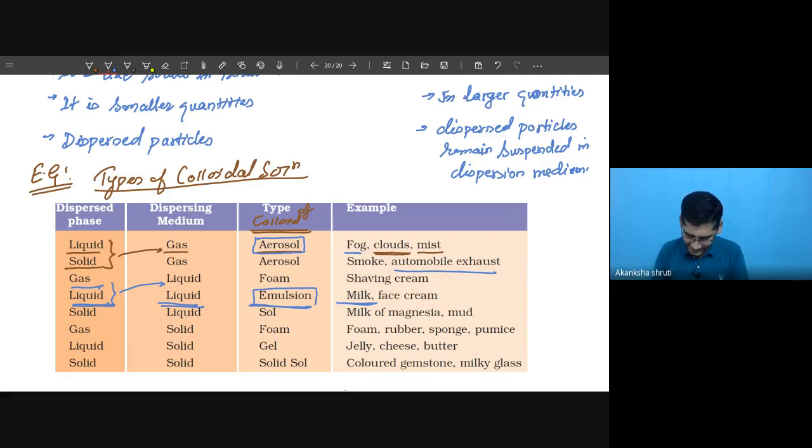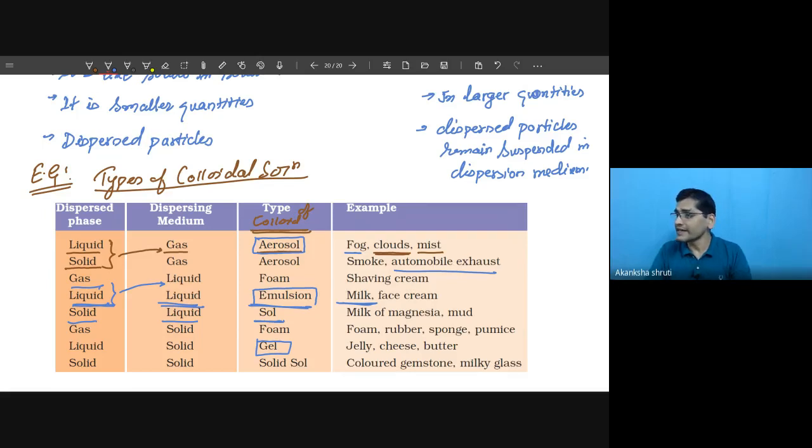If the solid is present in the liquid, it is called sol. Okay, so sol means solid in liquid, so the name is taken like that. If the gas is present in the solid, that is also a foam. Whether the gas is present in liquid or solid, that will form a foam. Another important one is gel, which we commonly use. What is this gel? Gel is when the liquid is added in the solid phase.